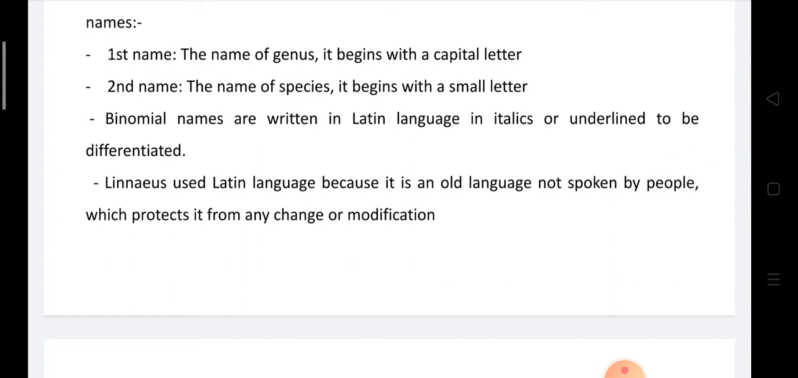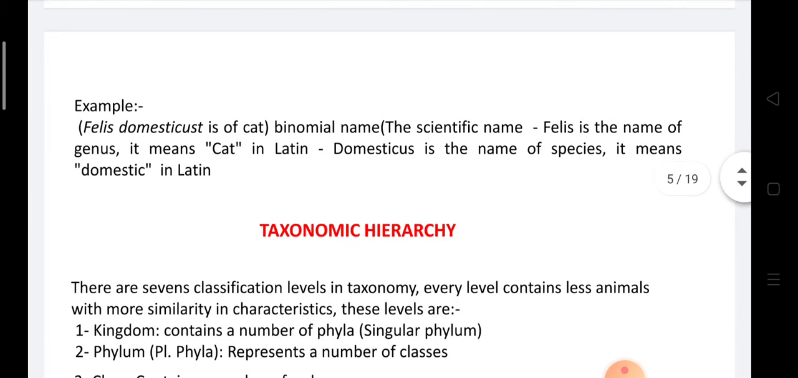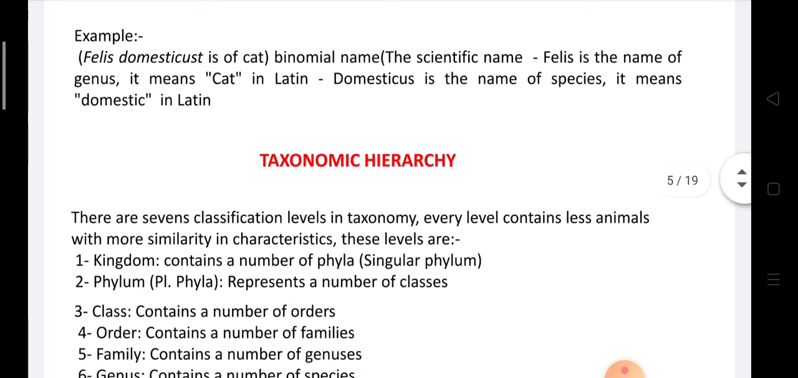Linnaeus used Latin because it's an old language not spoken by people, which protects it from any change or modification. For example, Felis domesticus is the name of the cat in Latin, or its scientific name. Felis, with capital letter F, means cat in Latin, while domesticus is the name of the species. It means domestic in Latin and begins with a small letter.